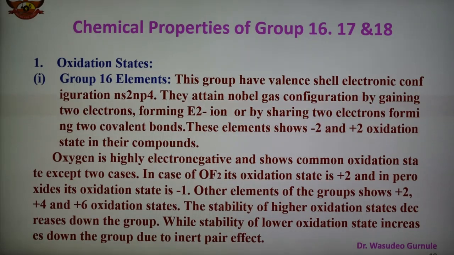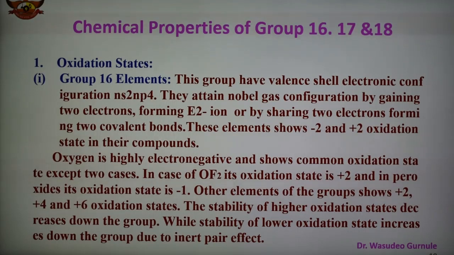Next, the chemical properties of groups 16, 17 and 18. In these three groups we have the oxygen family, the halogens, and the noble gases. First we are going to see the oxidation state. Group 16 elements have valence shell electronic configuration ns2 np4. They attain noble gas configuration by gaining 2 electrons forming E2- ion, or by sharing 2 electrons forming 2 covalent bonds. These elements show -2 and +2 oxidation states in their compounds.